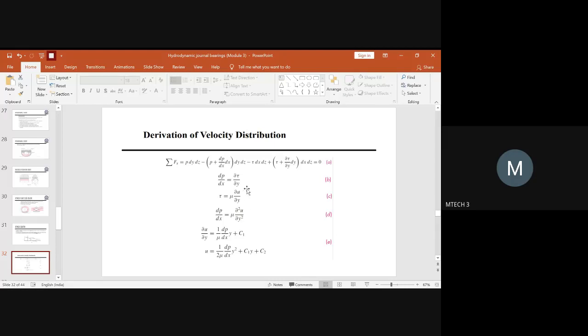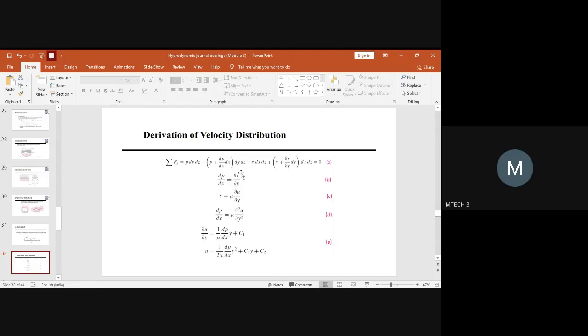Now using this equation, you will substitute the value of tau here. You have dP by dx is equal to dou tau by dou y. So go back to this equation. In place of tau, you can write mu into dou u by dou y. So how does the equation change then? The equation for the change in pressure with respect to the x direction will now change into mu times dou square u by dou y square.